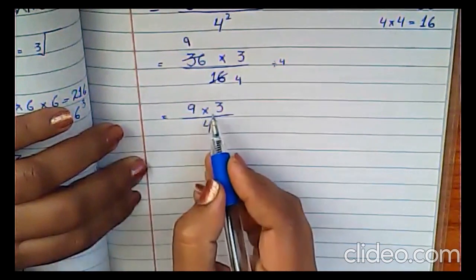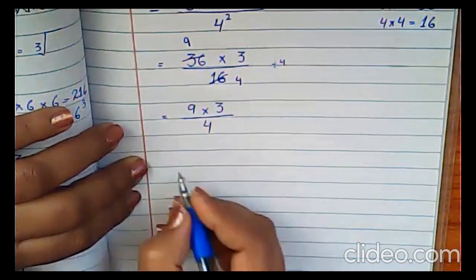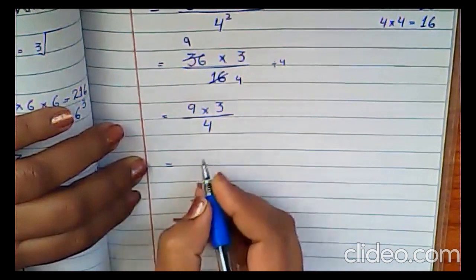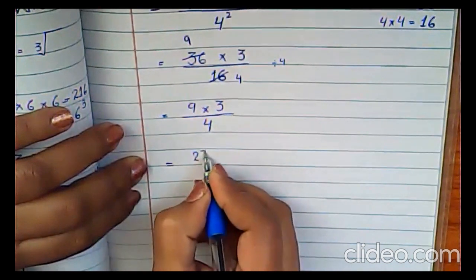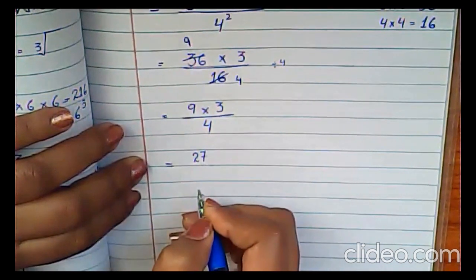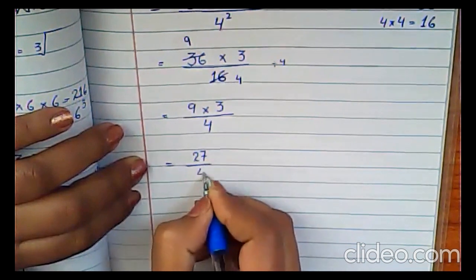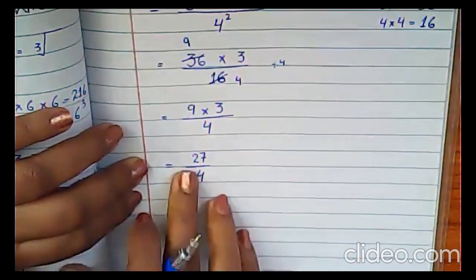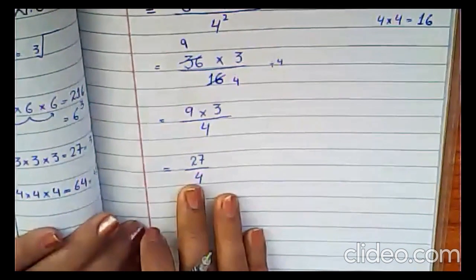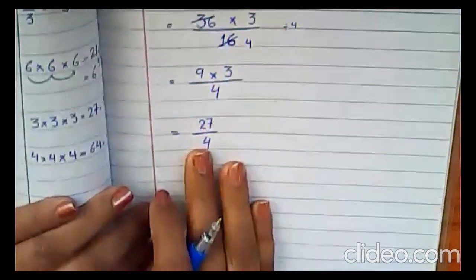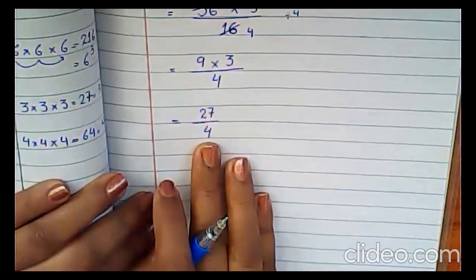So simply you will multiply the numerator with the numerator. So 9 multiplied by 3 will be 27 divided by 4. Okay, should we stop here? Or can we simplify this step more?